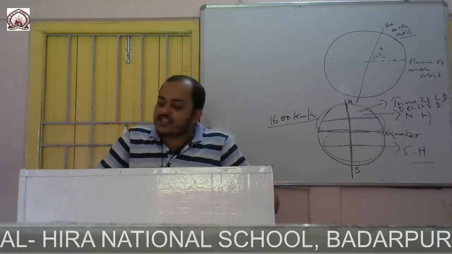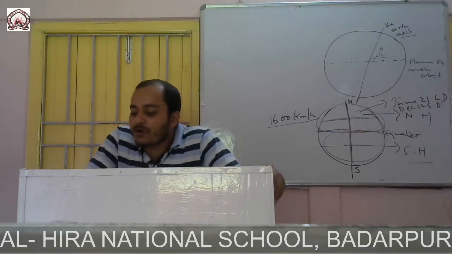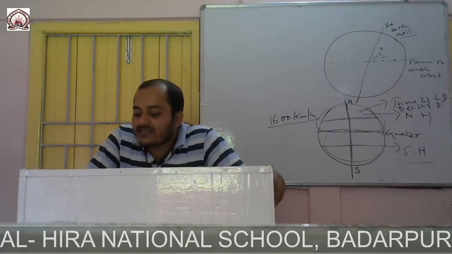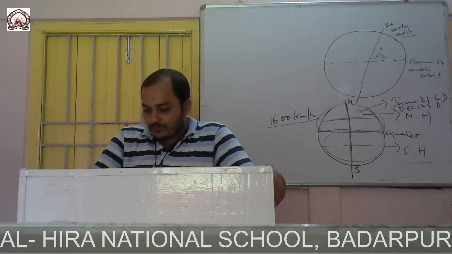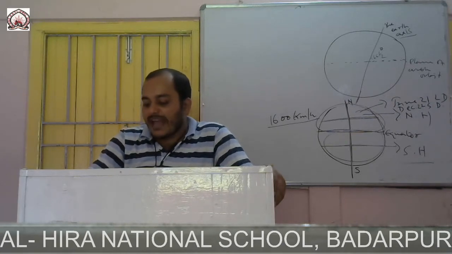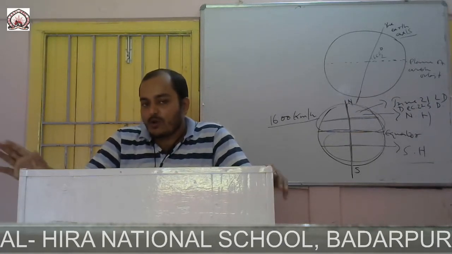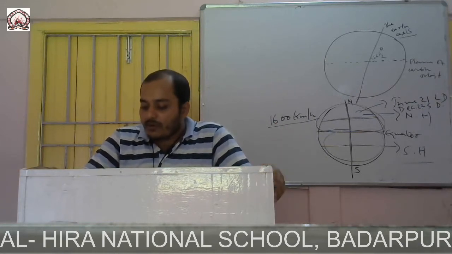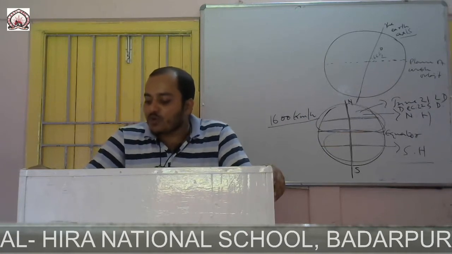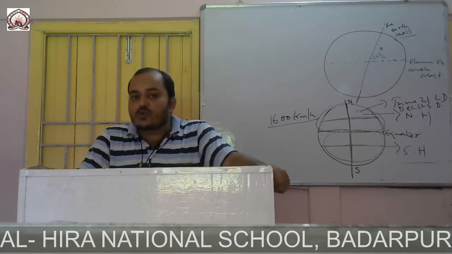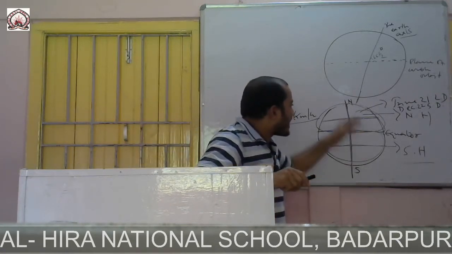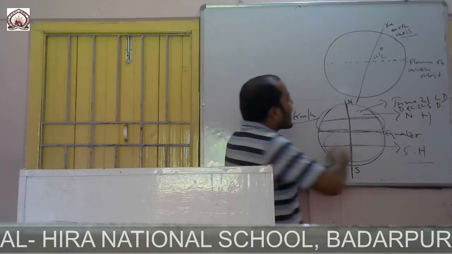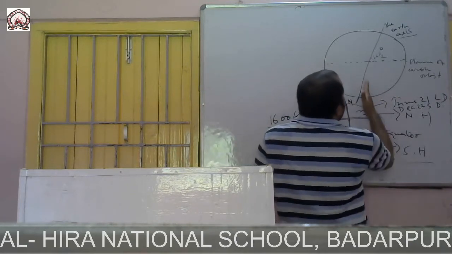Throughout the world, on March 21 and September 23, these 2 days, day and night are both equal. It is because on these 2 days neither of the 2 poles is inclined towards the sun. It means it is straight. Here what you have seen, it is bent; not inclined means it will be straight.